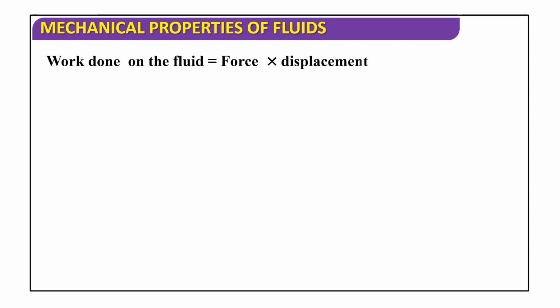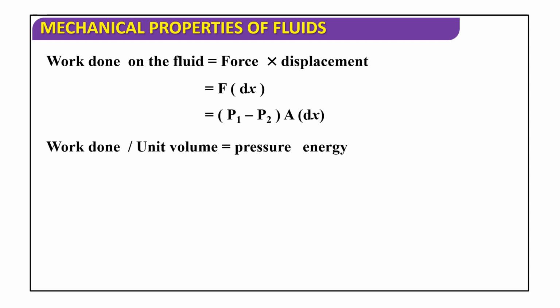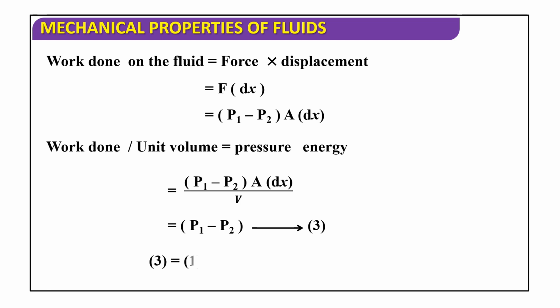Work done on the fluid is equal to force into displacement, so that is F into dx. That is (P1 minus P2) into A into dx. So work done per unit volume is equal to pressure energy, that is (P1 minus P2) into A dx by V, which equals P1 minus P2. This is equation number 3.